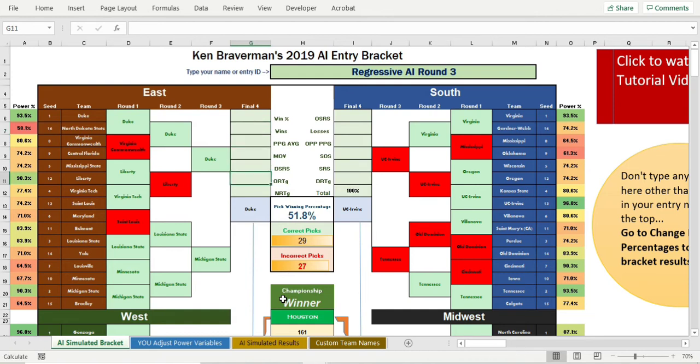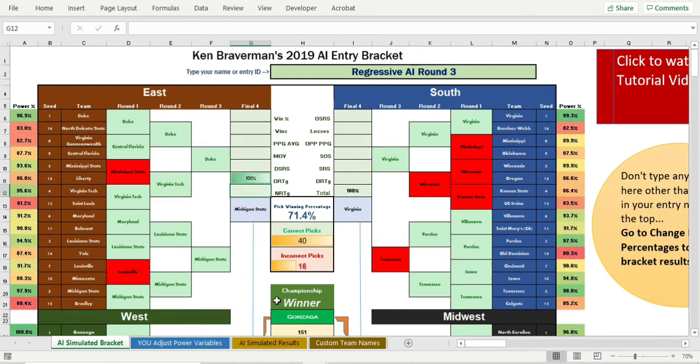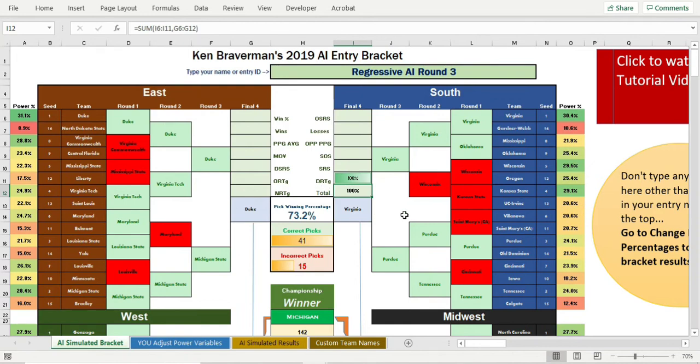What if you care about offensive rating? 71%. Wow. Cool. What about defensive rating? 73%. Even better. It's so cool. It just fills the whole thing out automatically. And it's going to do that again in 2021. I'll set it up for that when it's going.